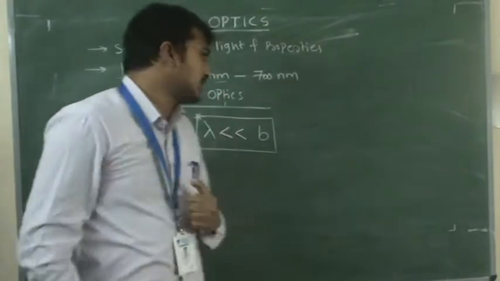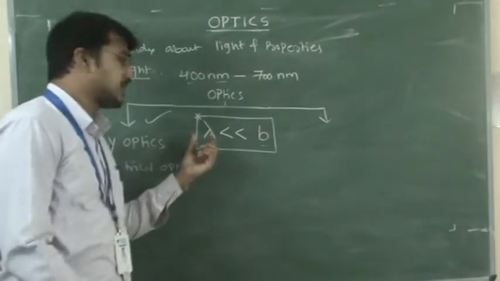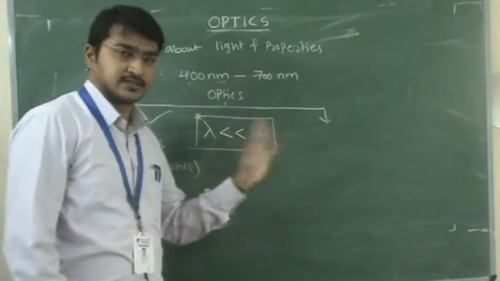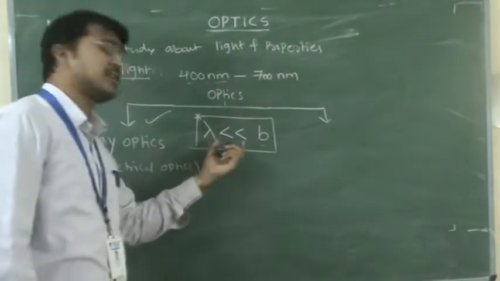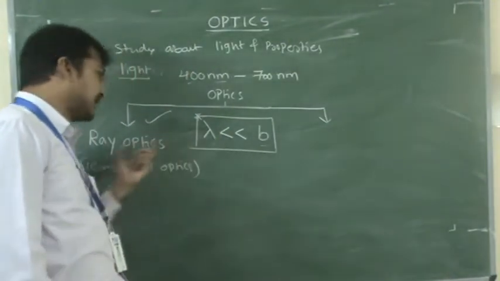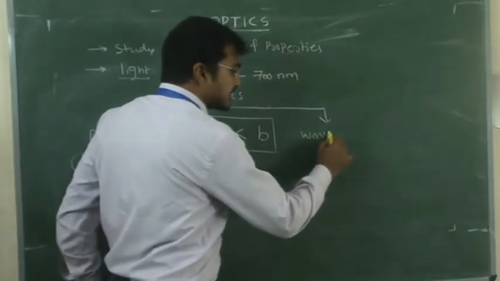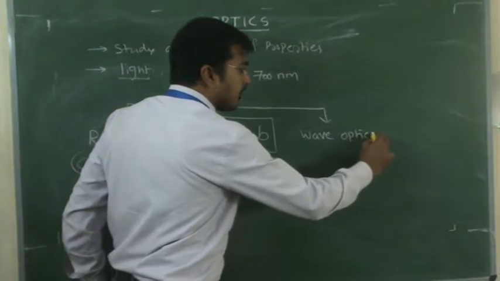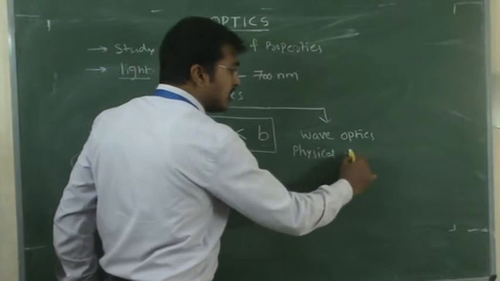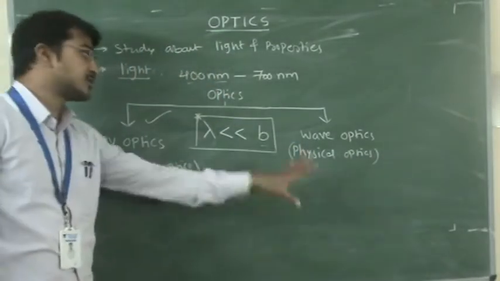So if the wavelength is not so much less than the obstacle, then we call it wave optics, also called physical optics. Another name is physical optics.